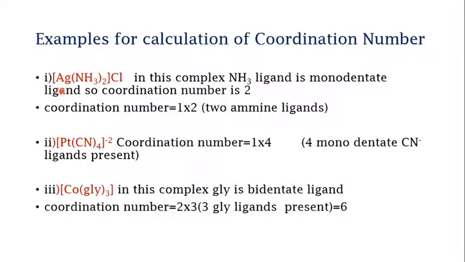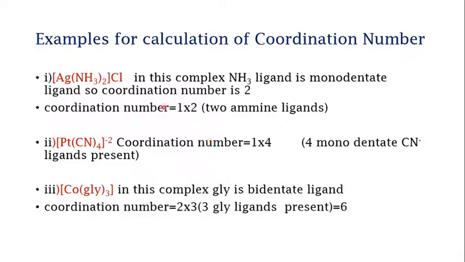The first one is Ag(NH3)2Cl. There are 2 ammonia molecules which are ligands bonded to silver. You know that ammonia is a monodentate ligand; only nitrogen is bonded with silver.